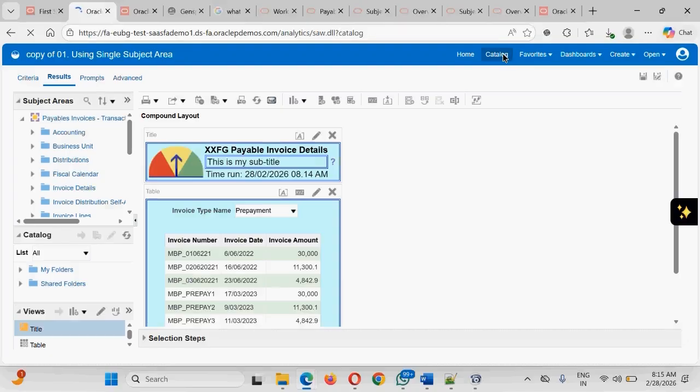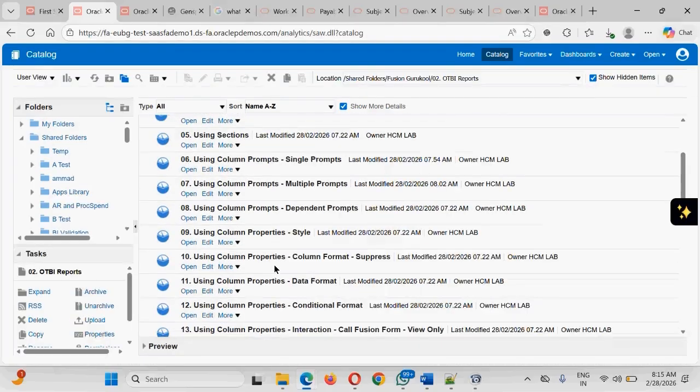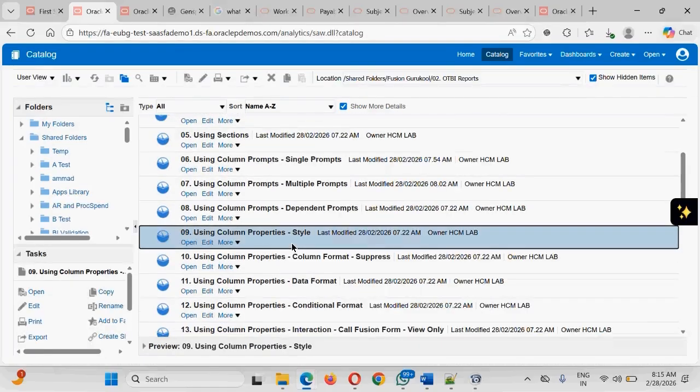Okay, next thing, guys, the last topic for today. As we have the table properties, we have something related to the column properties also. So there are different column properties. Let's go to the column properties which is of the style type. Let's go and edit this.